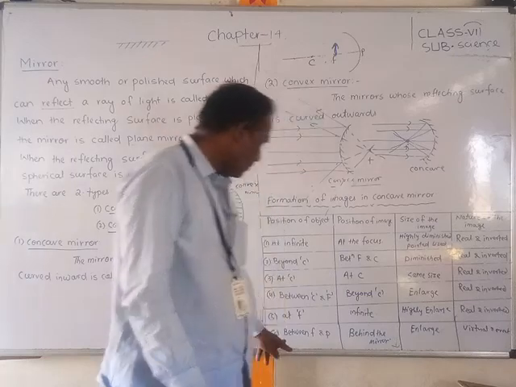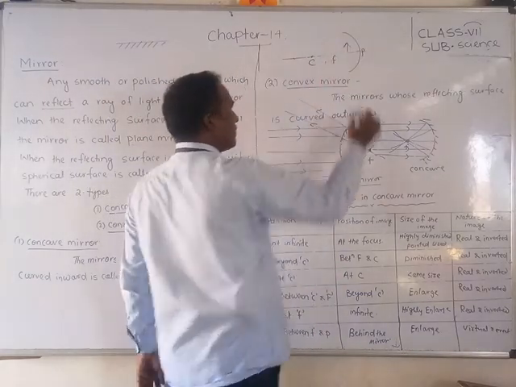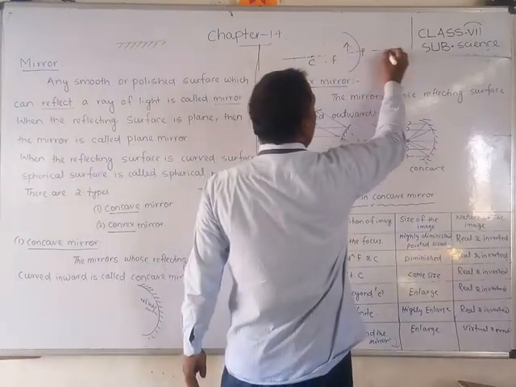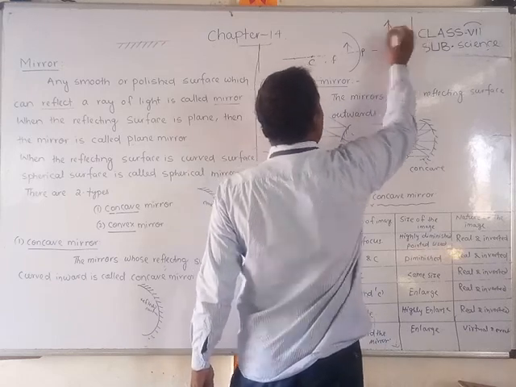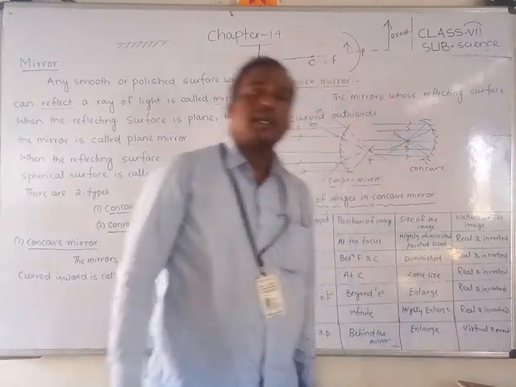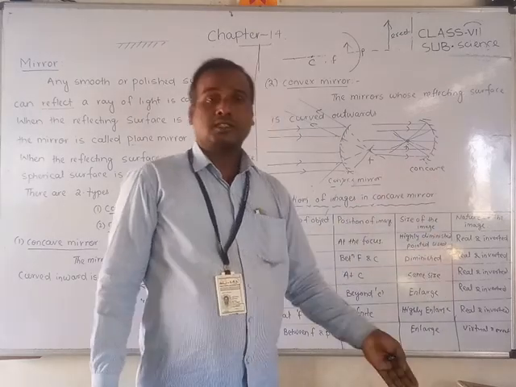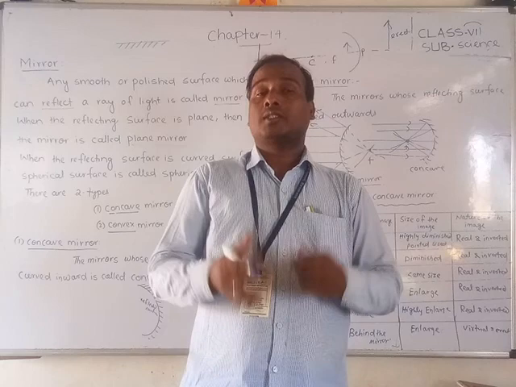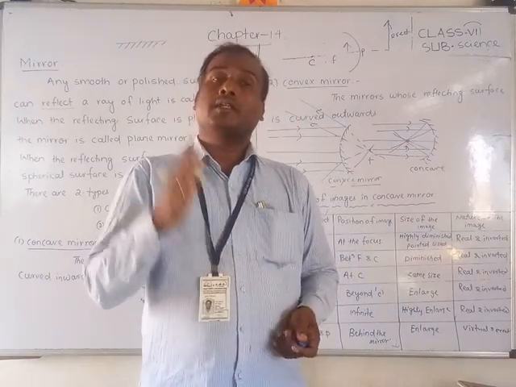And the last one is very important, students: between P and F. When the object is here, the image will form here, behind the mirror, large and erect. Erect also, not inverted. I have written virtual image and erect. That means behind the mirror it will form enlarged, the size will be increased, and it is virtual and erect.